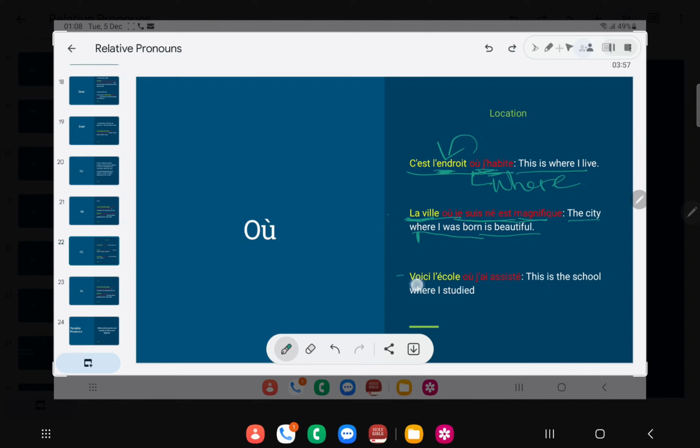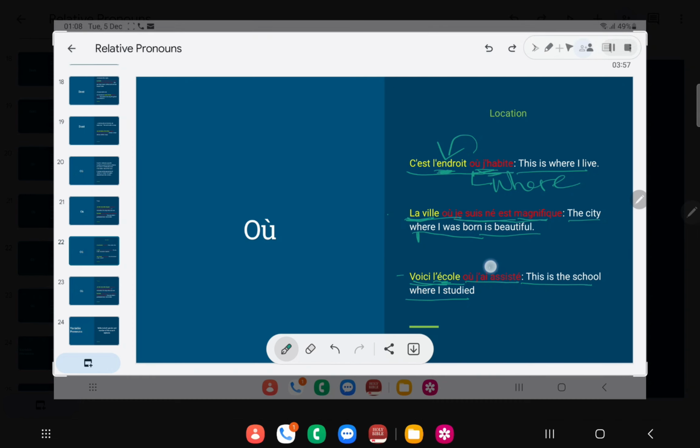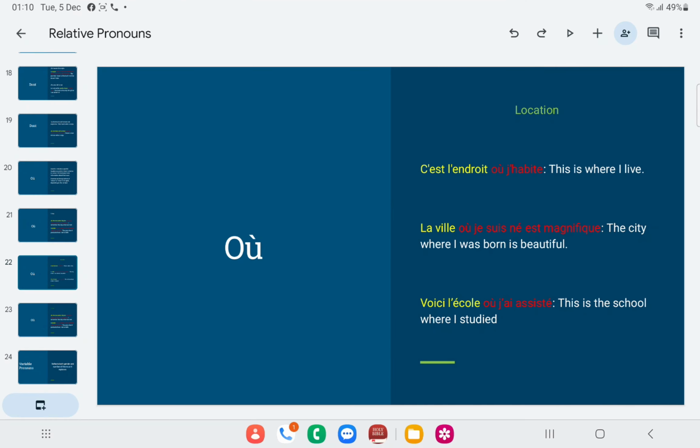Now let's look at this. Voici l'école où j'ai assisté. This is the school where I studied. Voici l'école. This école is qualified by où j'ai assisté, because it provides information about l'école. As a pronoun, où represents école in the relative clause. And that will be that for où.